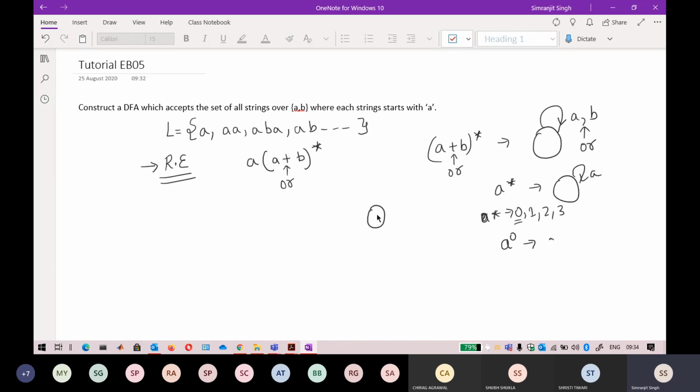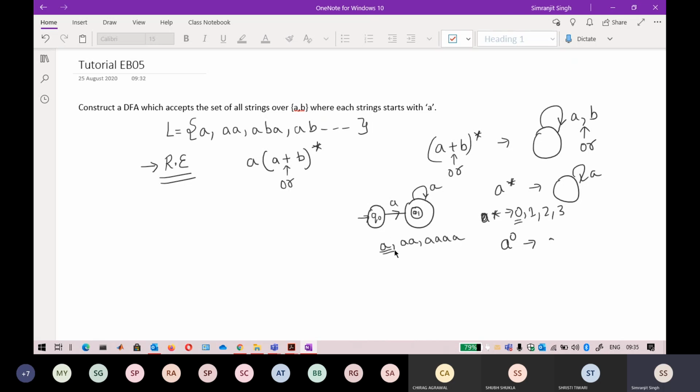However, if the automata is like that, this is your final state. Only after getting an input of A, I can reach this final state. So it is a compulsion for us to consider this A. But if I do a self loop of A here, this automata accepts one A, and also it accepts 2 A's, also any number of A's.